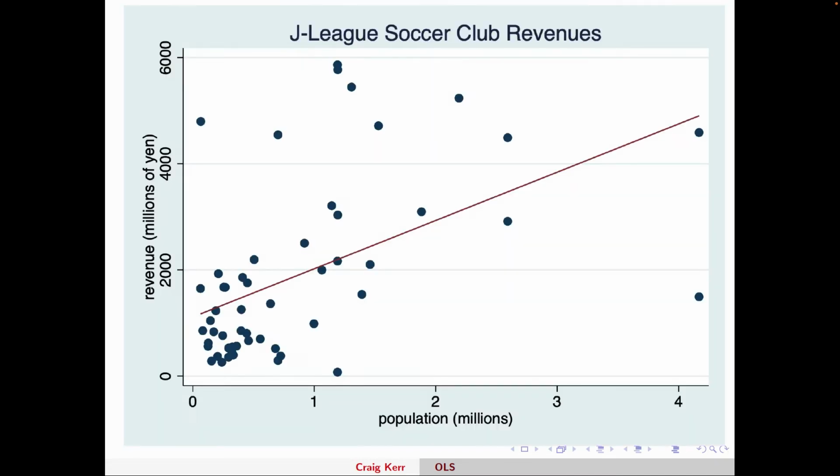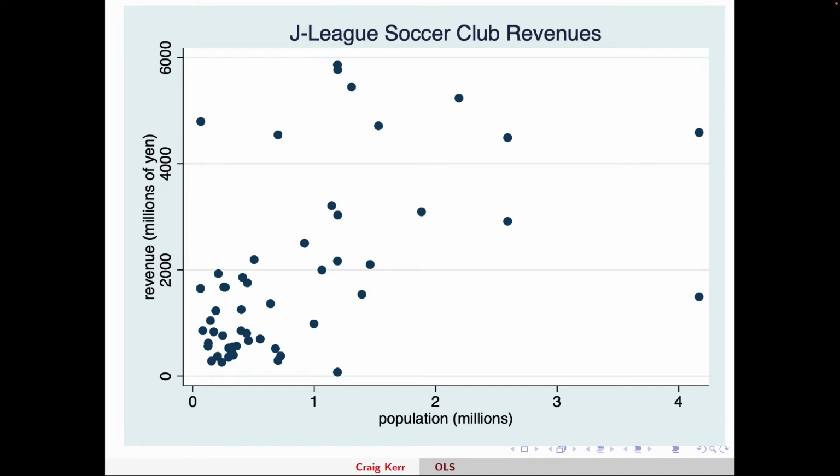As you can see, if we go back, ignoring the red line, let's just look at the data. Looking at this data, there is no straight line that every one of those dots fall on. So if there's a true relationship between population and revenue, given any possible city I could have, even ones that don't exist in this data set, it's not going to be a perfect straight line. Look at these dots.